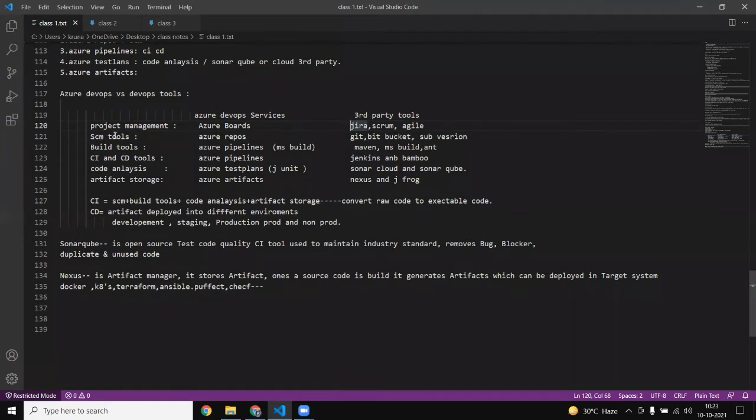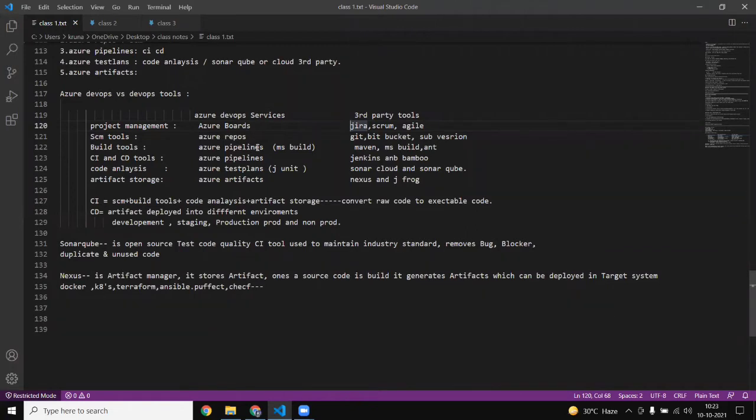After that, as I told you, for SCM tools we have Azure Repo, which is very similar to Git, but we again have the option of Bitbucket and Subversion. Subversion is the old one, and Bitbucket is Jenkins plus Git. Then for building tools, we are using Azure Pipeline.